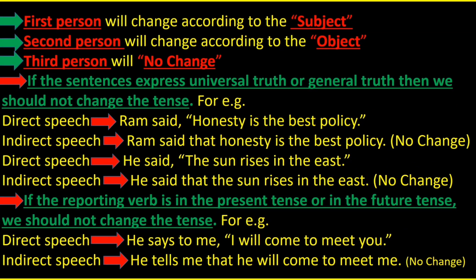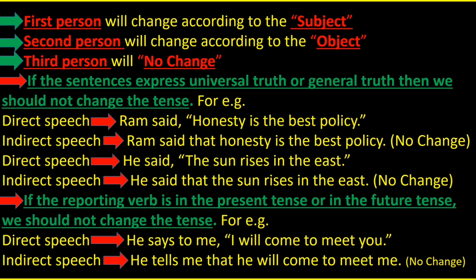First person will change according to the subject. Second person will change according to the object. Third person will not change. If the sentences express universal truth or general truth, then we should not change the tense. For e.g., direct speech. Ram said, "Honesty is the best policy." This sentence talks about the general truth, so we should not change the tense. Indirect speech. Ram said that honesty is the best policy. No change.